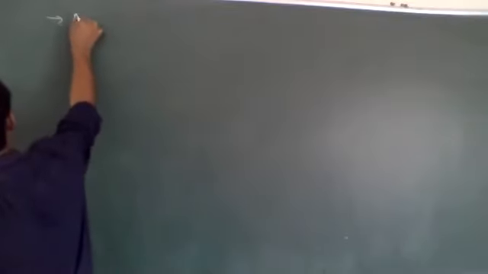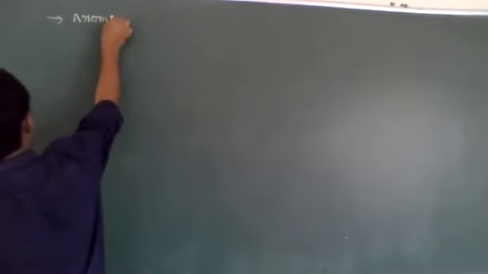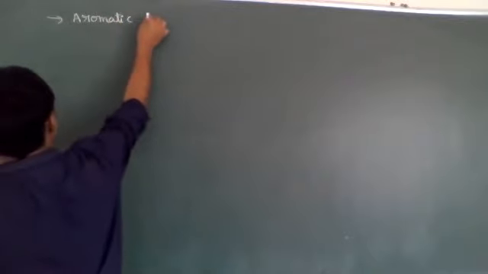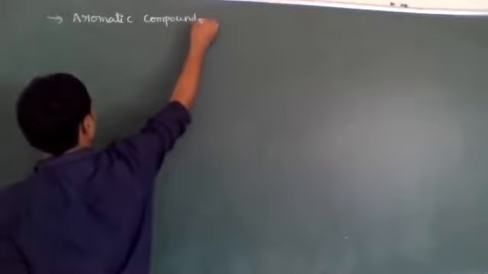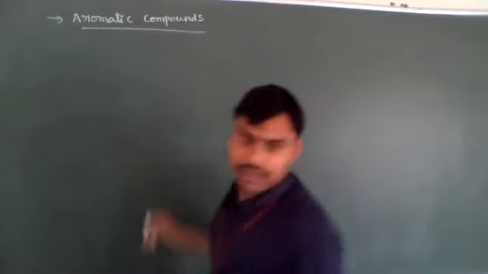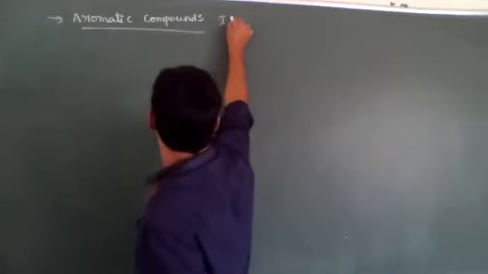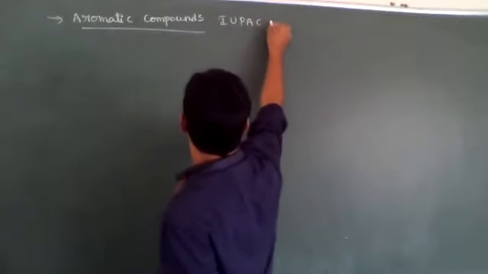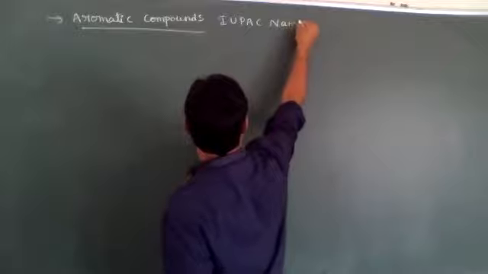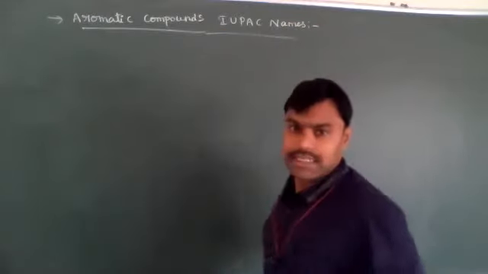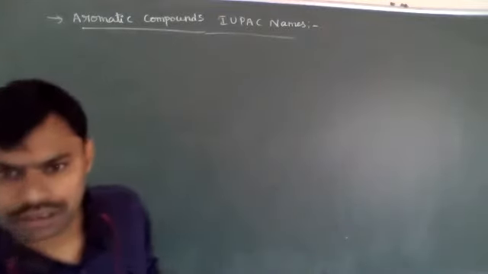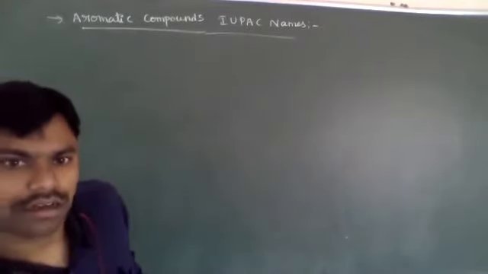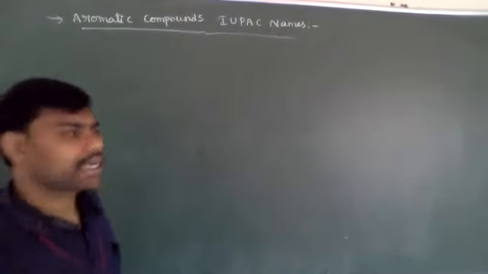Aromatic compounds IUPAC names. See here, what do aromatic compounds mean, dear students? Benzene ring containing compounds.